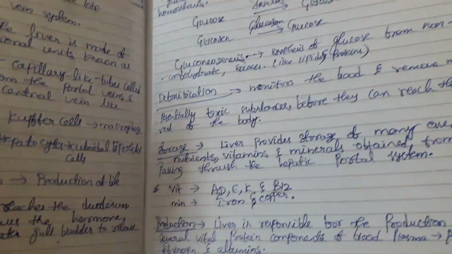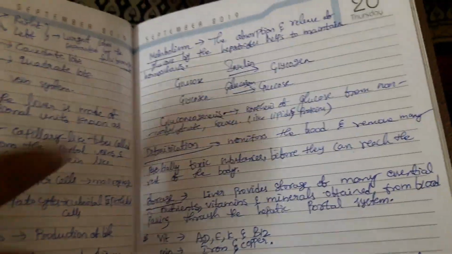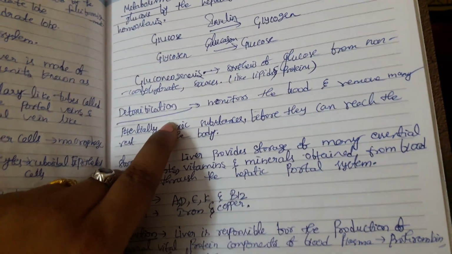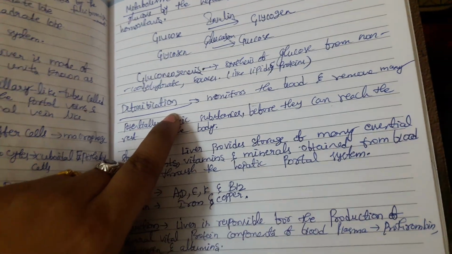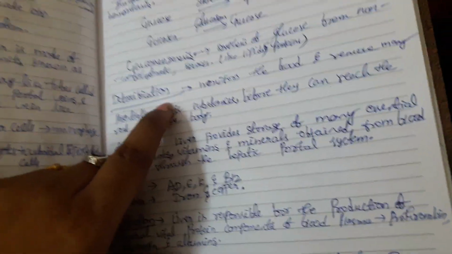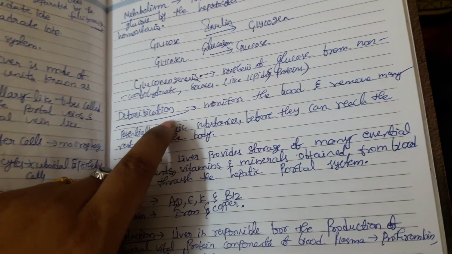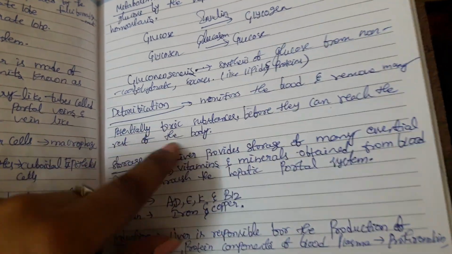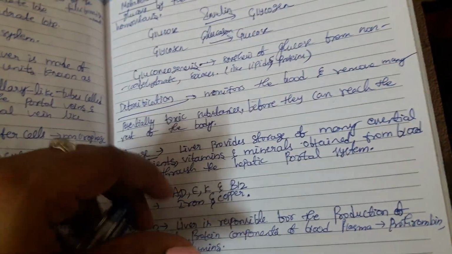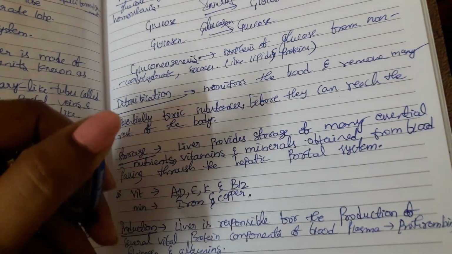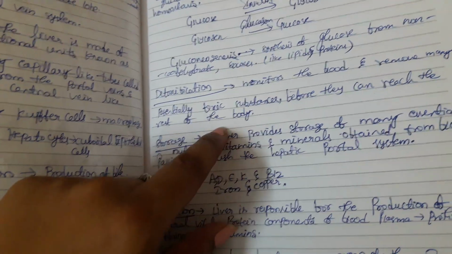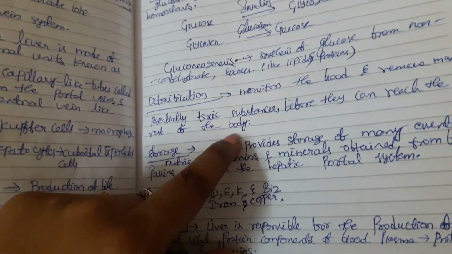And next, other function. Two functions we already discussed. One is digestion and the other one is metabolism, and the next function is detoxification. Detoxification, you already know it from the 10th class itself. Detoxification means removal of toxic materials, which means the liver monitors the blood and removes many potentially toxic substances before they can reach the rest of the body, mainly substances like drugs and alcohols. Whatever active metabolites reach the liver will be converted into inactive metabolites, the inactive metabolites of alcohol and drugs, that will be removed from the body through feces or urine.